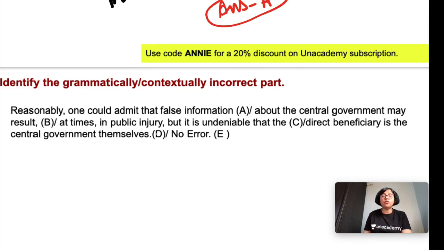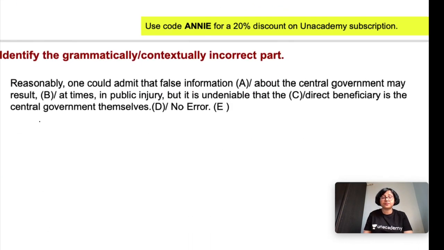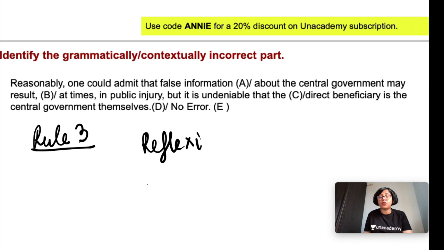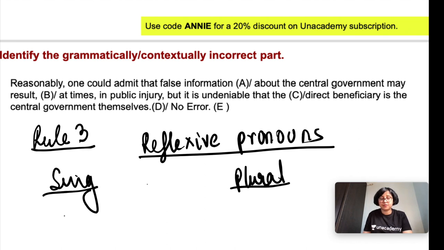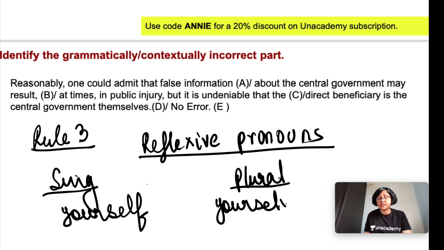Okay, now rule number 3. In rule number 3, we will learn some reflexive pronouns, singular and plural. Singular is yourself, plural is yourselves.